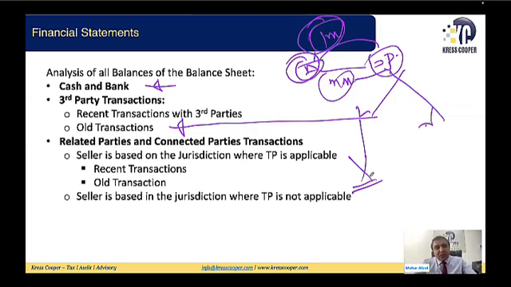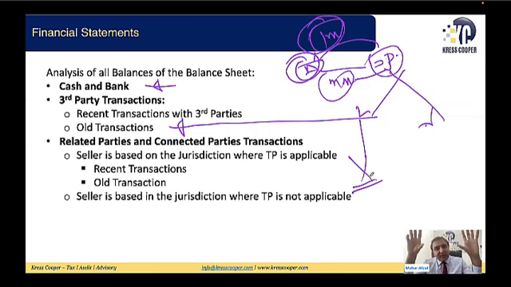So we need to look into this basically. We cannot set a straightforward principle. What is the hard and fast rule? We need to revalue everything? No. First of all, we need to do a proper analysis of the balance sheet. We need to identify which balances will not have an impact on our future taxable profit. We need to eliminate them.